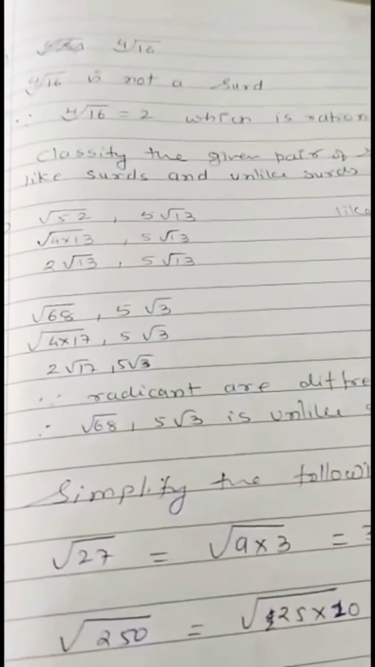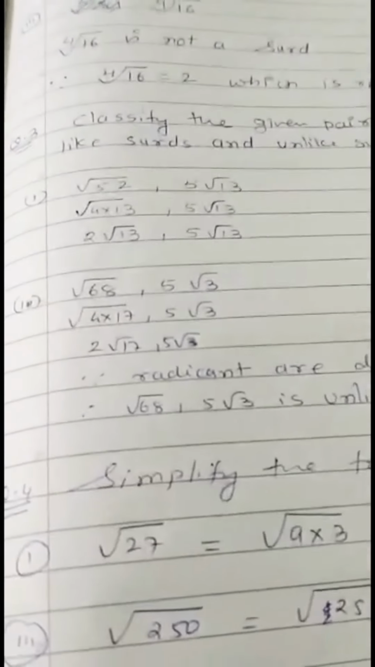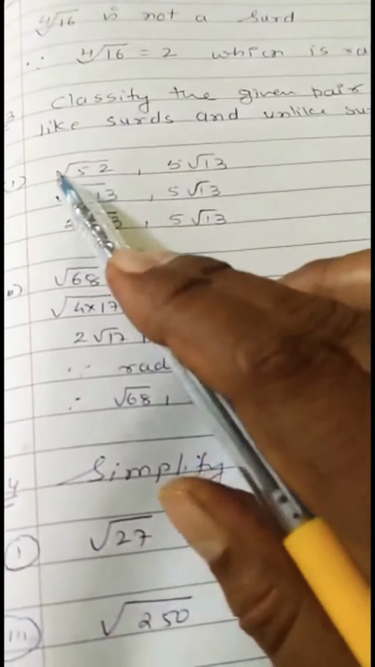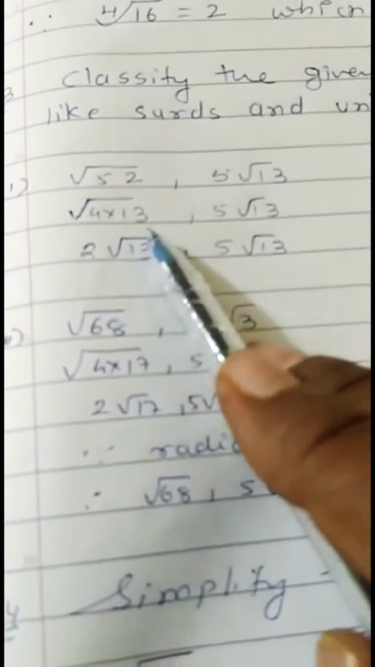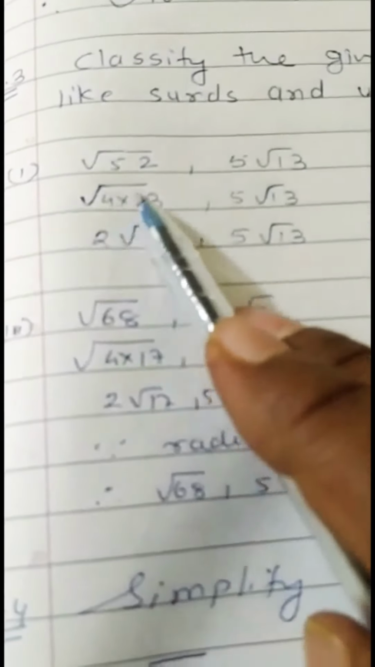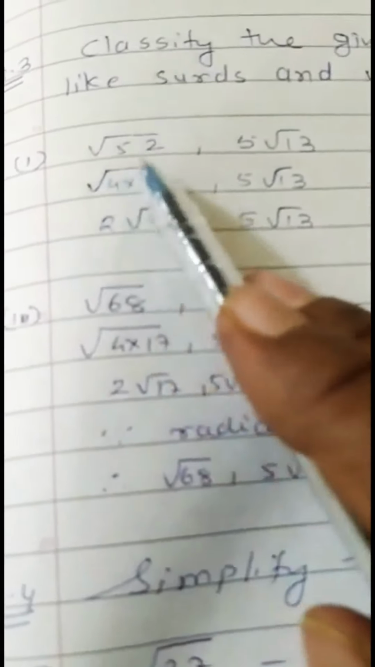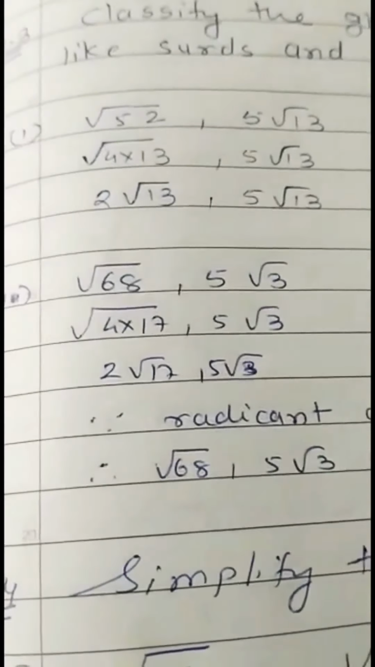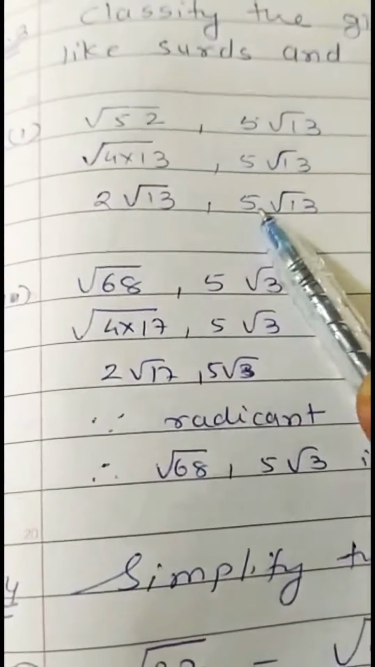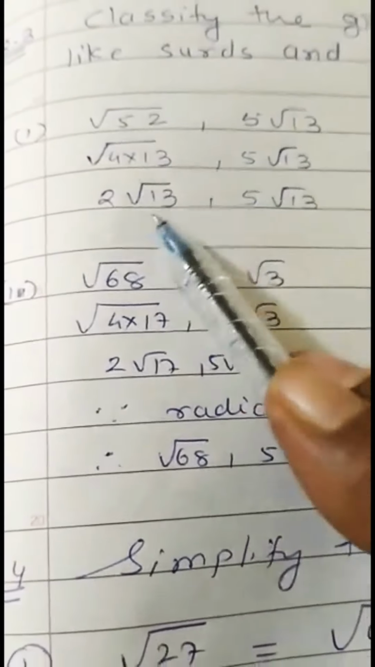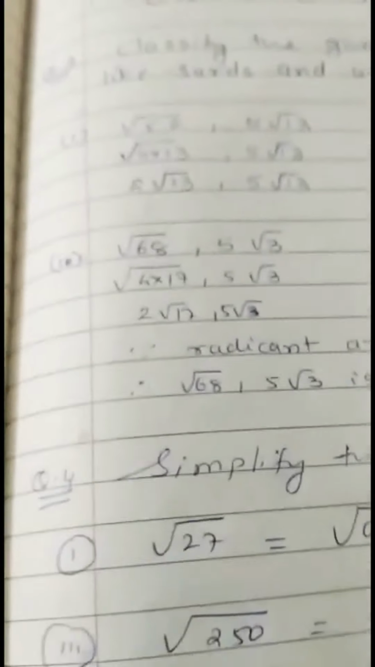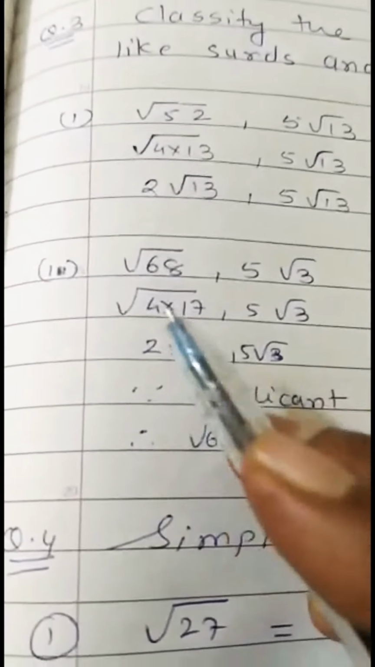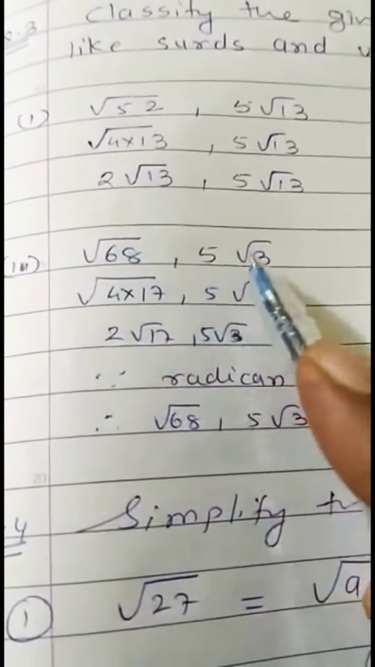If different radicand, it is unlike surds. See the example, root of 52. Simplify it, 52 you can write as 4 into 13. If we bring 4 outside the radical sign, it becomes 2 root 13. But the other is already given as 13. There is the same radicand, so it is like surds. Whereas if you see question number 4, root of 68 and 5 root of 3.